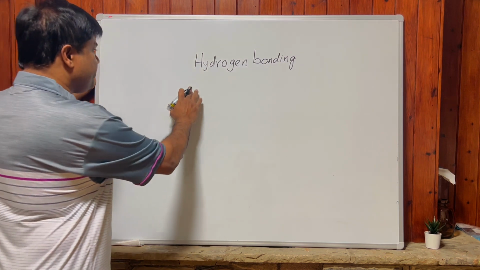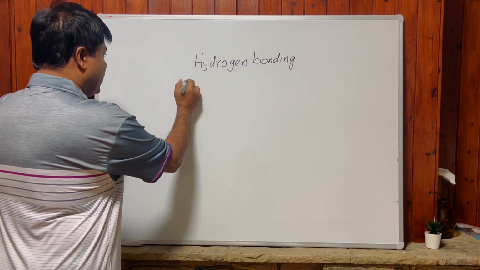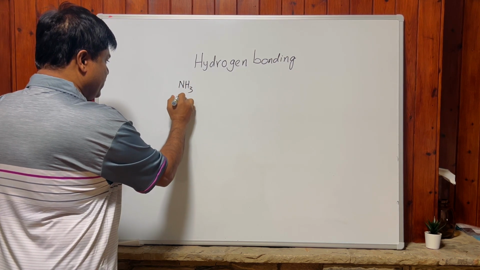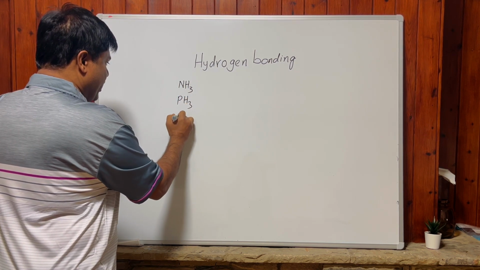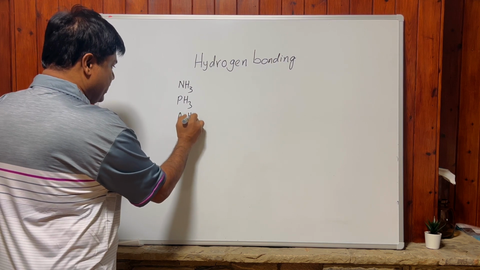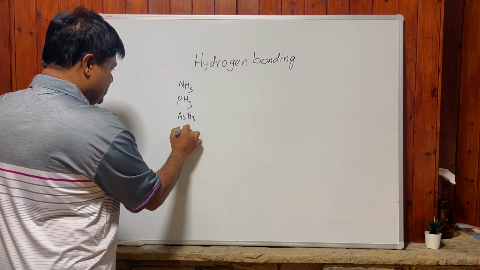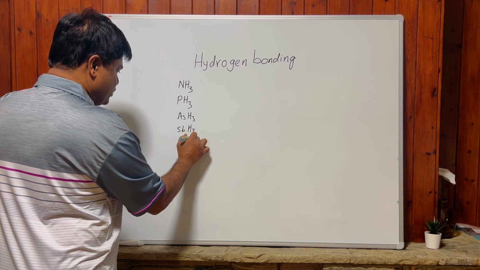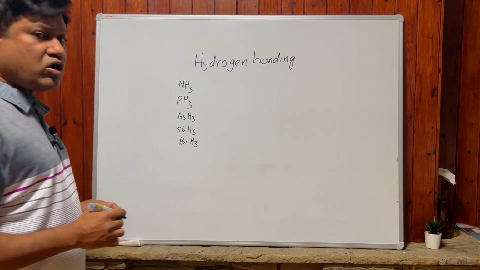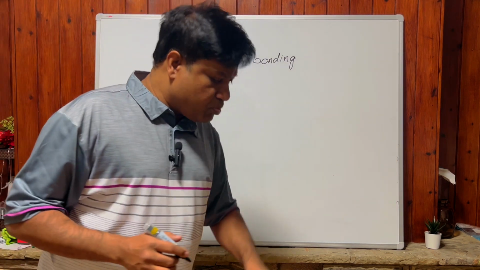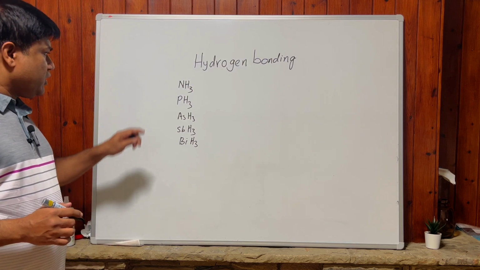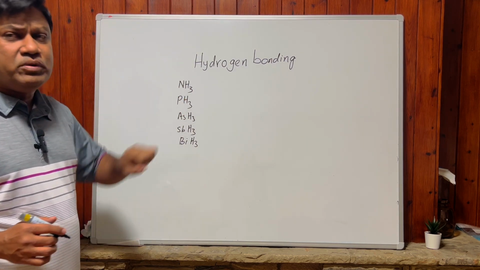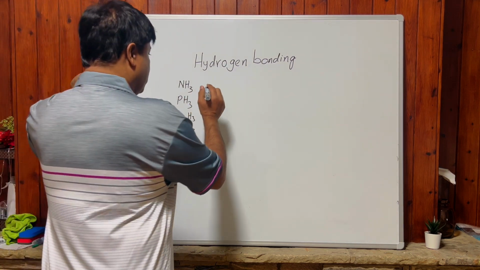Look at ammonia NH3, and we have PH3, AsH3, arsine, phosphine, stibine SbH3, and BiH3. All these are called hydrides of group 5 elements. Because of the presence of hydrogen bonding in ammonia, it is highly soluble in water.